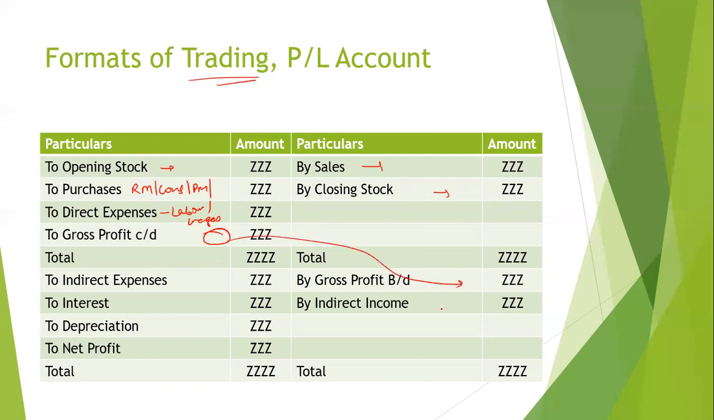And here we add other income, like FD interest or dividend or scrap income, or another income such as incentives from government, etc. And here we will have printing, stationery, postage, telephone, traveling, conveyance, etc. expenses, then interest, depreciation, and then we have the net profit of the company.